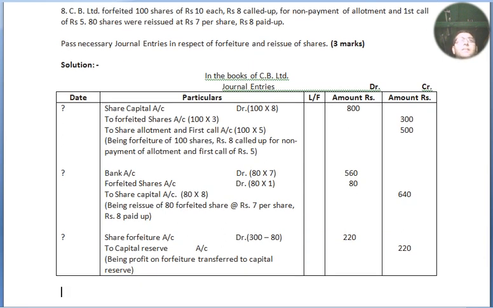Question number 8. CB Limited forfeited 100 shares of rupees 10 each, rupees 8 called up, for non-payment of allotment and first call of rupees 5.